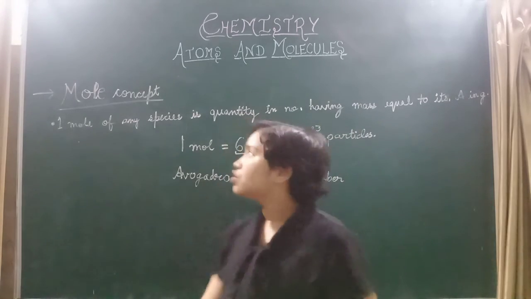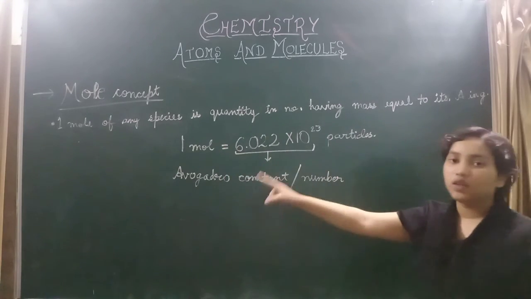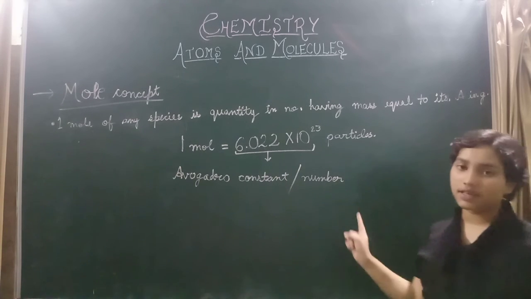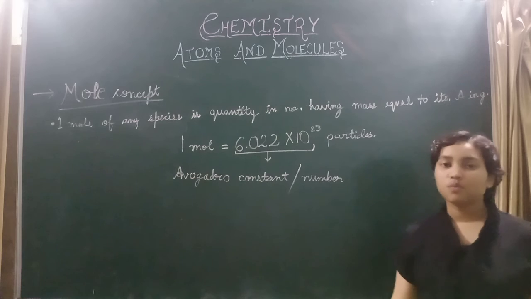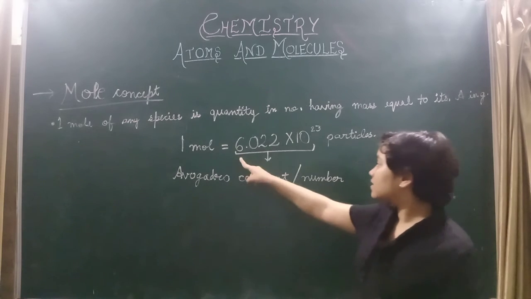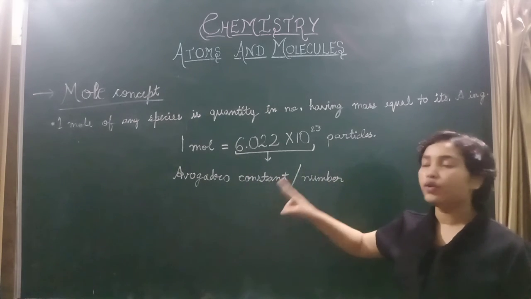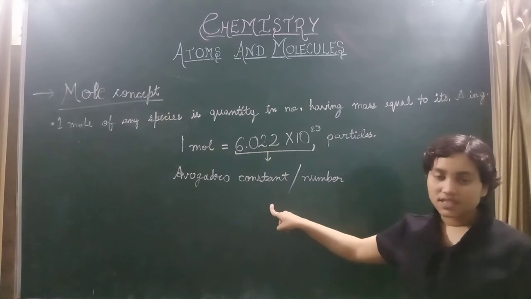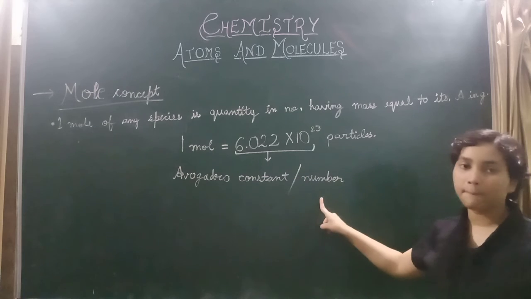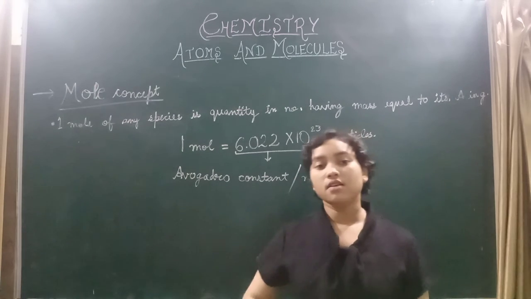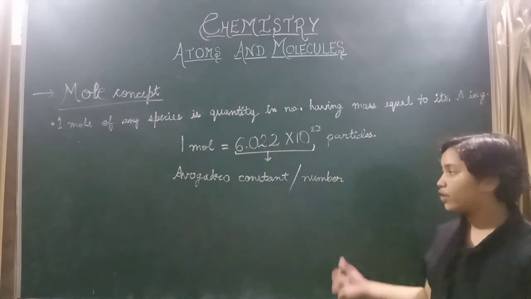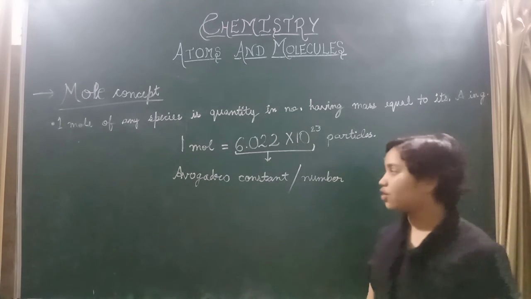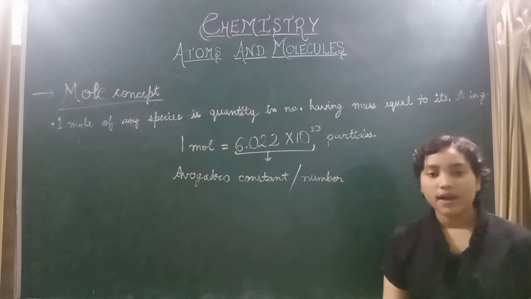So 1 mole is equal to 6.022 into 10 to the power 23 particles. The particles may be atoms, molecules. And this 6.022 into 10 to the power 23 is also known as Avogadro constant or Avogadro number. It was given by Italian scientist Avogadro in 19th century. That's why it is named after him, Avogadro constant or Avogadro number.